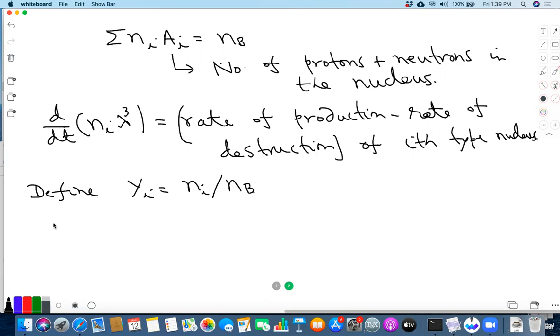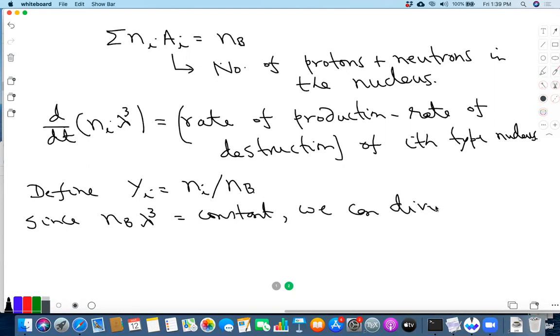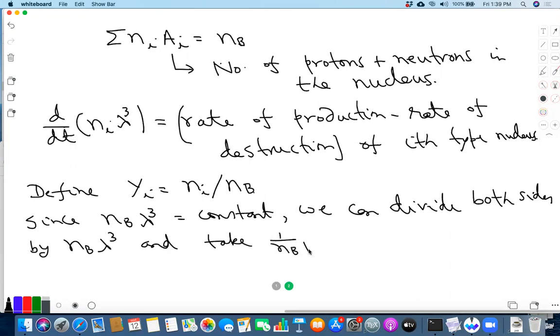And the idea is that since NB lambda cubed is constant, we can divide both sides by NB lambda cubed and take 1 over NB lambda cubed inside the derivative.